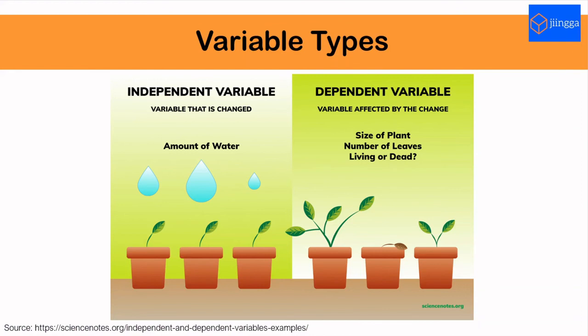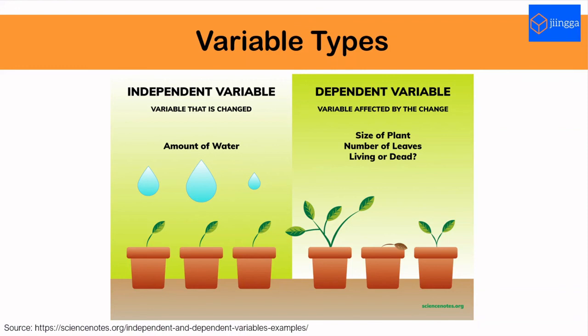Another example, customers' age, occupation, health condition history, and etc. are among the variables that affect the customer's insurance premium amount. So, they are the independent variables. As you can see in this picture, the amount of water affects the size of plants, number of leaves, and whether the plant is still living or dead.